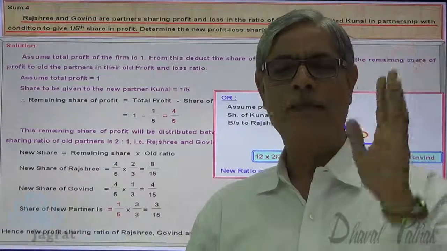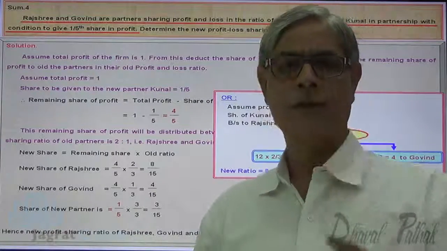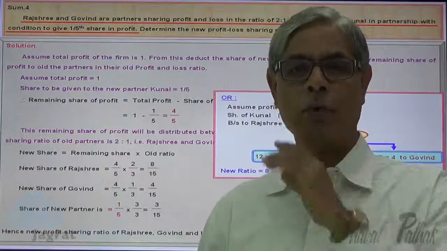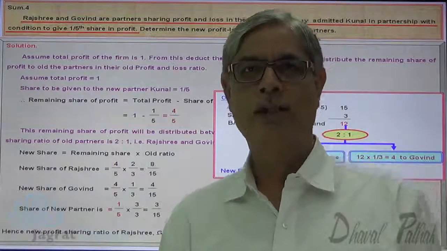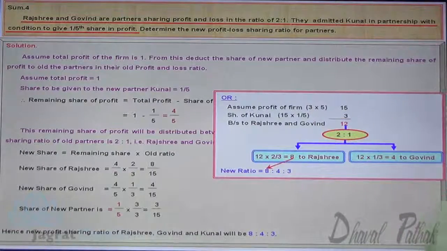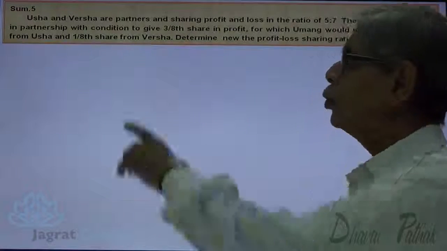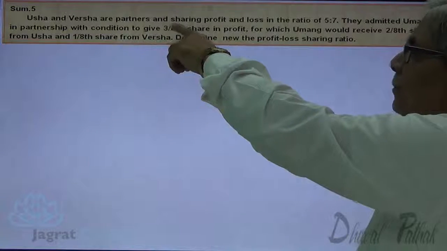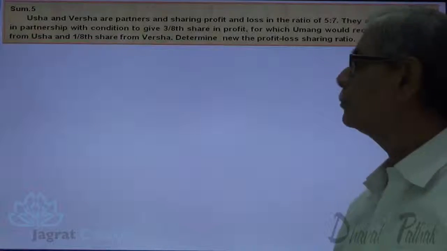Now the details of sacrifice can be given in different varieties of ways, which we are going to consider in next and subsequent sums. Look at it. Usha and Varsha are partners, sharing profits and losses in the ratio of 5:7.